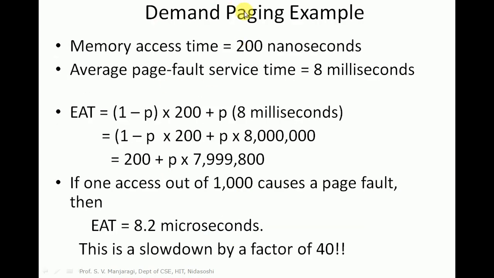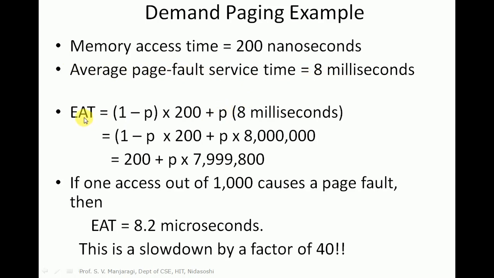So this is the formula to calculate effective access time in demand paging. Let us take one demand paging example here. Let us take memory access time as 200 nanoseconds, the time required to access memory. And average page fault service time is 8 milliseconds. Whenever page fault occurs, we need to issue a read request to the disk and perform a swap in operation where we bring the missing page from the disk to the main memory, and the average time required to do that is 8 milliseconds.